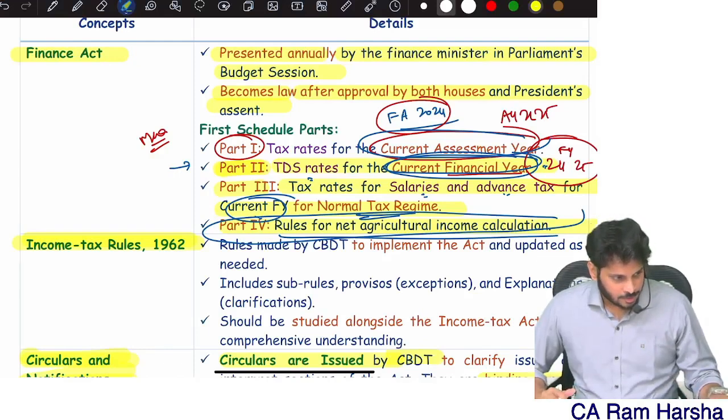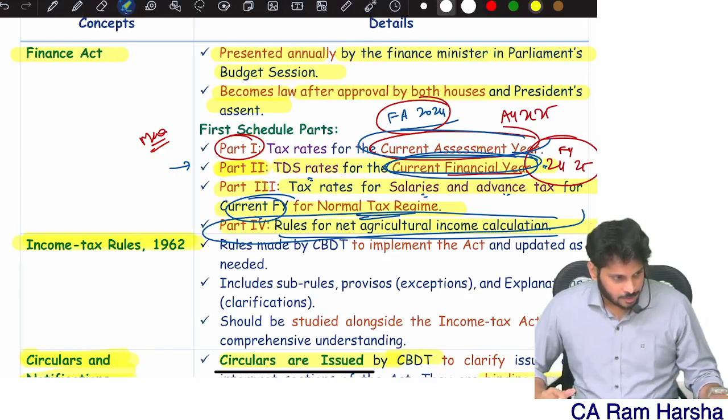Total special incomes tax, how much is it? 1,90,000 plus 46,875, 2,36,875. Correct? Now normal incomes, balancing figure 18 lakh. Same structure.